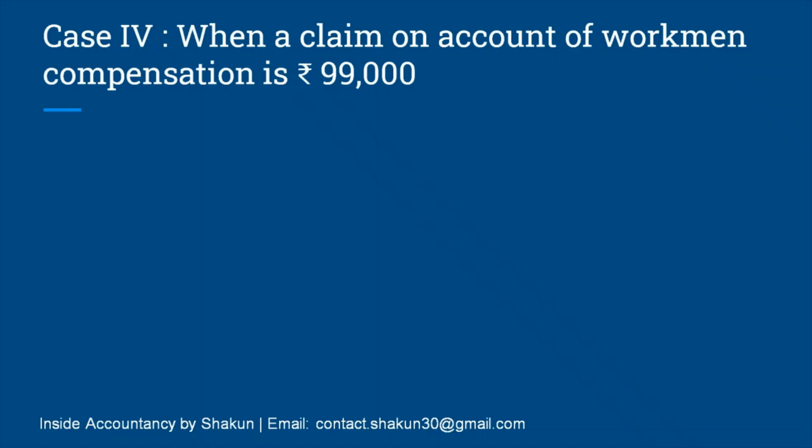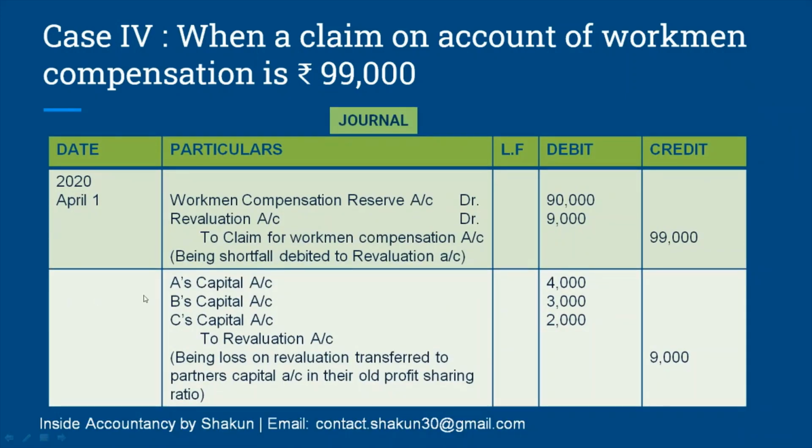So we have a liability of 99,000 but the reserve that we had was only 90,000. Our reserve is obviously written off fully, but we are not going to distribute this reserve amongst the partners. Why? Because the claim on the credit side is 99,000. From this 99,000, 90,000 can be covered from the reserve, but the remaining 9,000 is debited to revaluation account. All the profits and losses are always transferred to revaluation account. So this 9,000 is transferred to revaluation account.